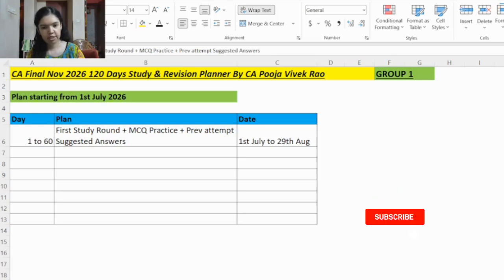In Group 1, we have 3 subjects. For FR, when you are studying, you can make notes as follows. Note down the Ind AS number and Ind AS name in one place, and whatever formulas and formats are there, make a note of those. For the theory part also, make notes of the important concepts. If there are any tricky adjustments in any particular Ind AS practice questions, highlight them, so that when you are revising the second time and one day before the exam, you can go through these tricky adjustments.